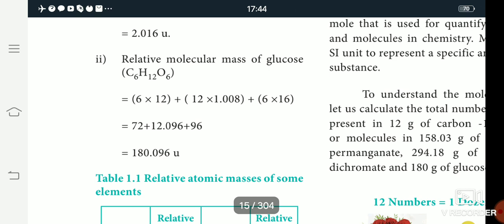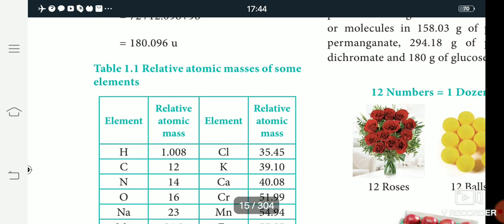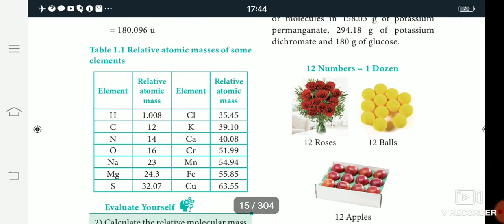All of you see in this table number 1.1, some elements and their relative atomic mass numbers. The elements are hydrogen, carbon, nitrogen, oxygen, sodium, magnesium and sulfur. In this table the atomic mass numbers are in increasing order.